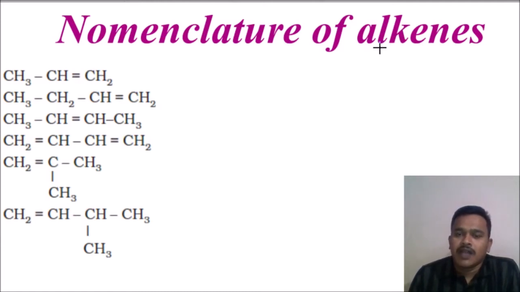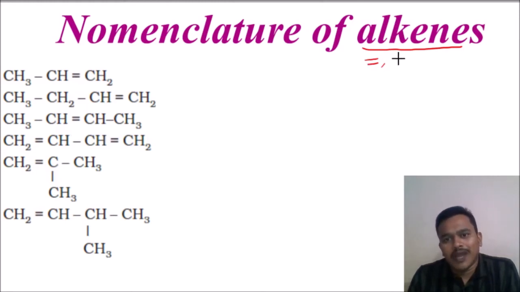Here, whenever alkenes are there, definitely a double bond will be there in the compound. So whenever a double bond is there, the name is going to end with "-ene". That means the suffix is "-ene". The IUPAC name is going to end with "-ene".